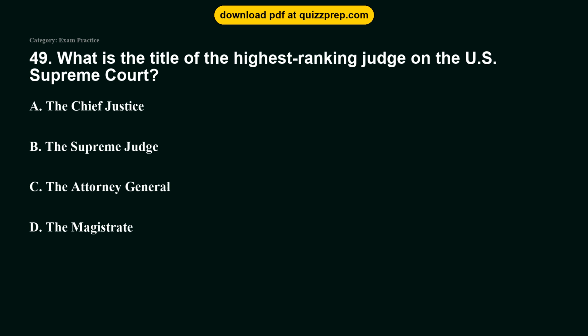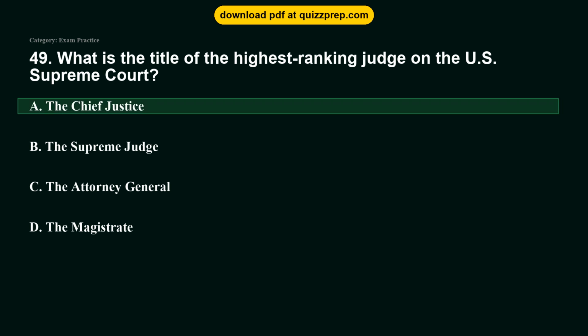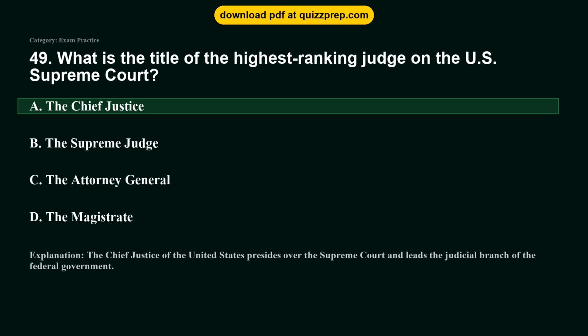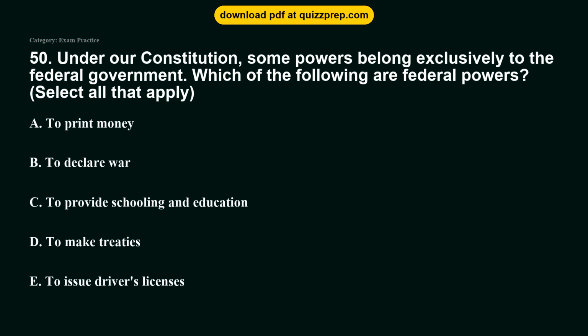Question 49. What is the title of the highest-ranking judge on the U.S. Supreme Court? Option A, the Chief Justice. Option B, the Supreme Judge. Option C, the Attorney General. Option D, the Magistrate. The correct answer is option A, the Chief Justice. The Chief Justice of the United States presides over the Supreme Court and leads the judicial branch of the federal government.